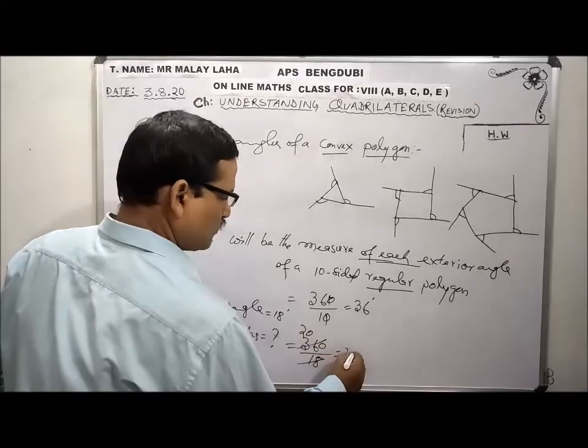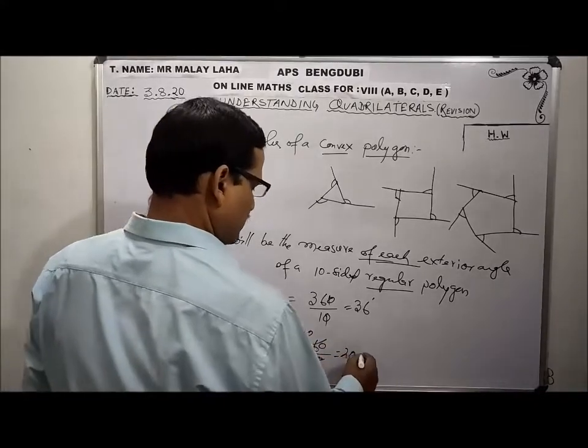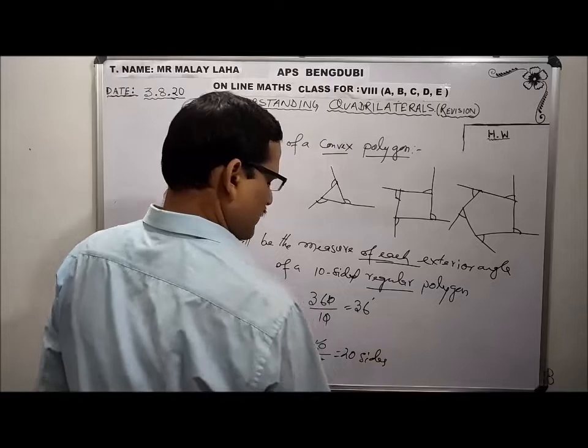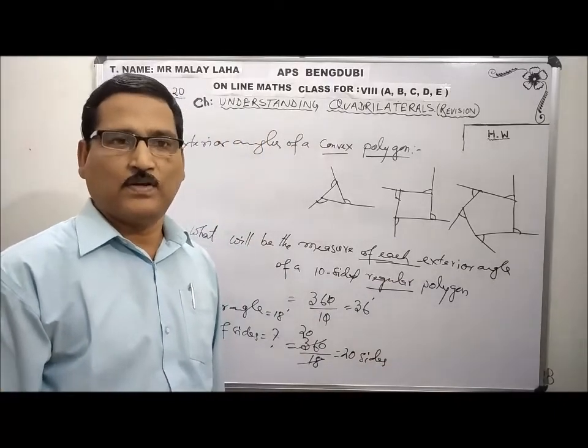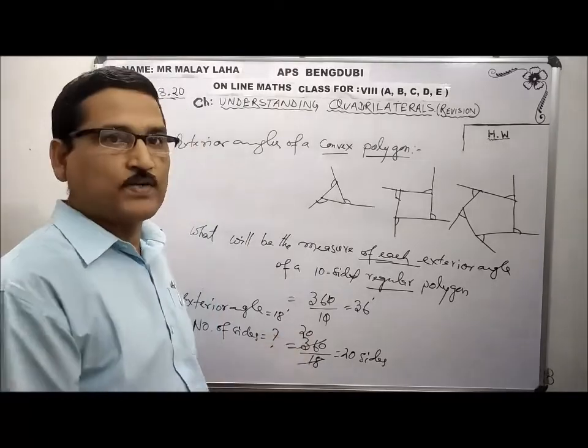So therefore it is 20 sides. That polygon has 20 sides. Okay, it is a 20-sided polygon. Any problem? So this is about the exterior.